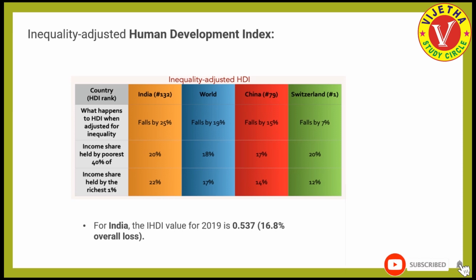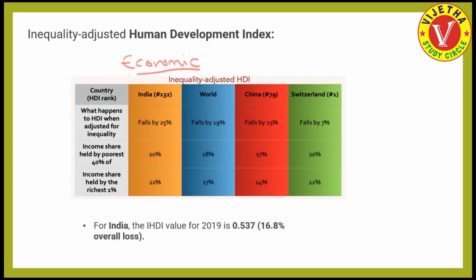What does it mean? Here, the inequality can be considered in the sense of economic inequality. We have just now seen the Gender Inequality Index also. That can be considered based on gender differences, that is the differences between men and women. Here, the inequality adjusted is in the sense of economic inequality, that is the rich and poor differences.